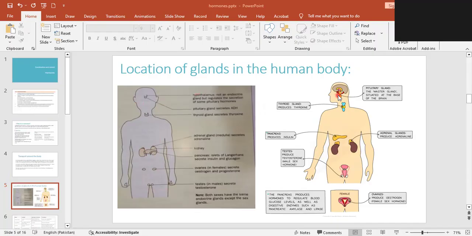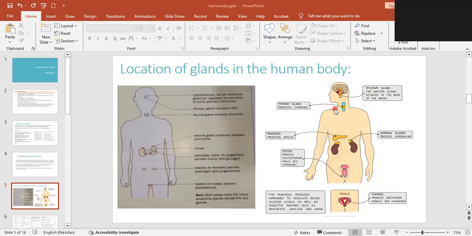In the brain, but underneath the hypothalamus, that is known as the pituitary gland, right? Pituitary gland, and it's known as the master gland. Means it has a variety of different hormones which are produced by this gland. They take the instructions from the hypothalamus, and then this pituitary gland is releasing a hormone respectively, and then going to target that particular area, right? So one is known as the pituitary gland. It is present in your brain near the hypothalamus.